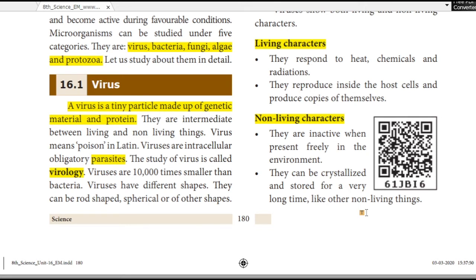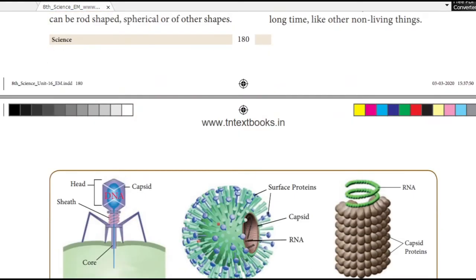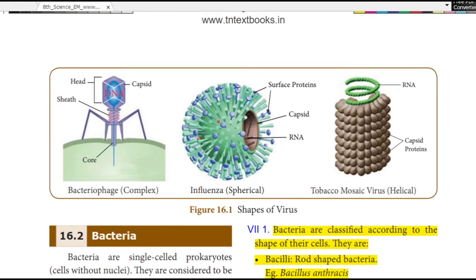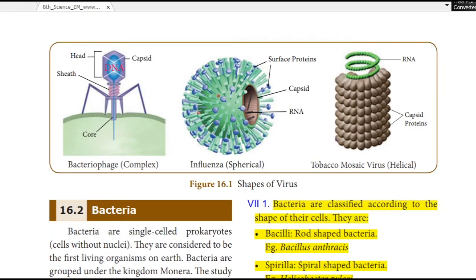They can be crystallized, made into a solid and kept separately in a box. If we take it out and put it into the body, it will start to grow. That is a dangerous thing. Many viruses are kept in laboratories like that, for research purposes.